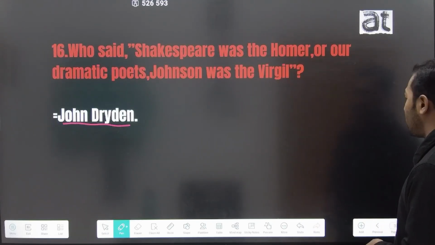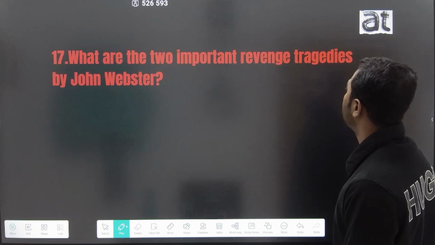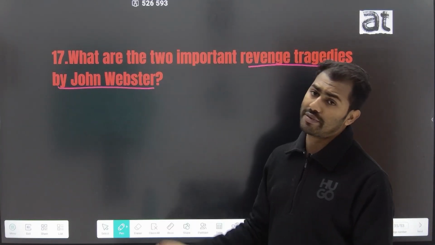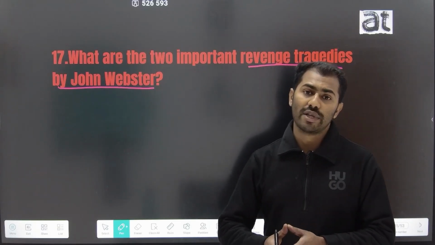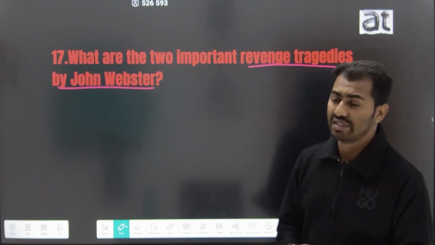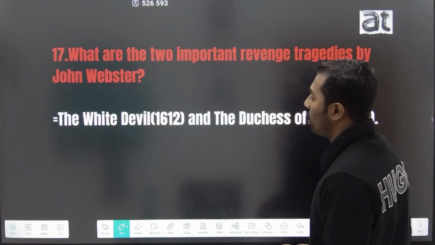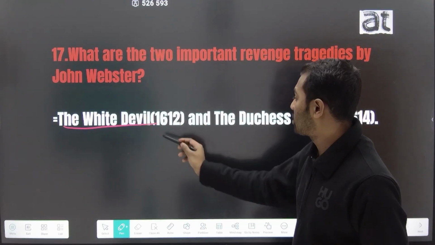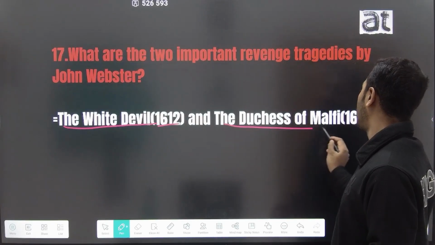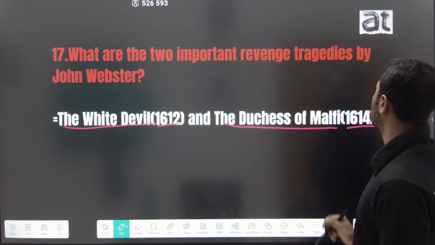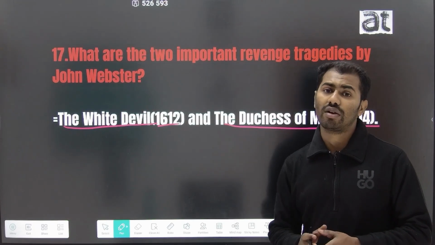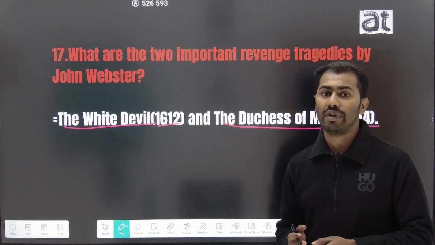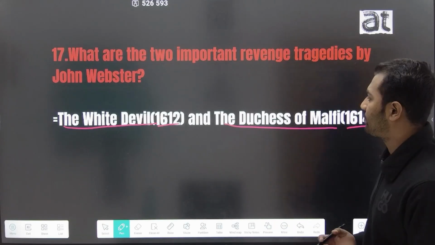The 17th question is, what are the two important revenge tragedies by John Webster? John Webster is known for his two famous revenge tragedies, The White Devil, which was published in the year 1612, and The Duchess of Malfi, which was published in 1614. These are the two important revenge tragedies by the early 17th century playwright John Webster.